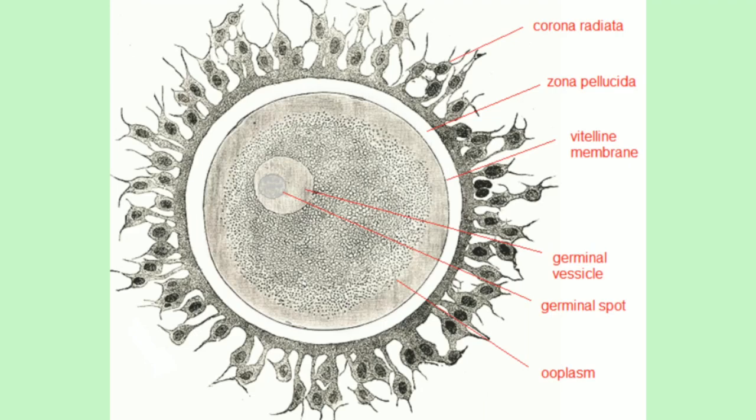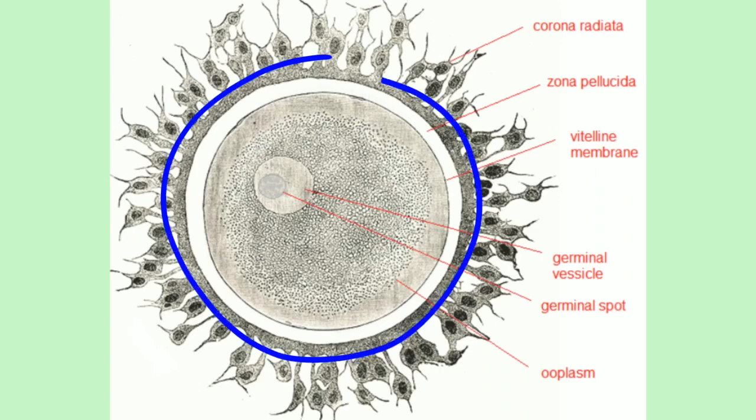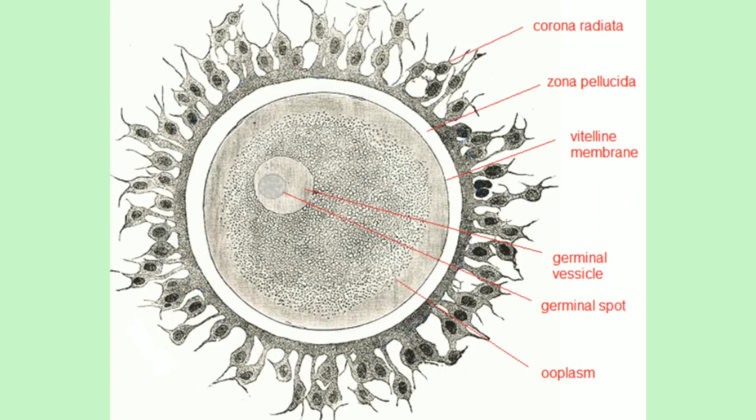Now we get into the structure of the human egg. It is also called the ovum. This ovum is also called a secondary oocyte. It is a round, haploid, non-motile female gamete. The shape of the ovum is round. It shows the presence of a haploid number of chromosomes. It shows the absence of the tail-like structure which is present in sperm. So it is non-motile and it is a female gamete. It is actually a secondary oocyte.